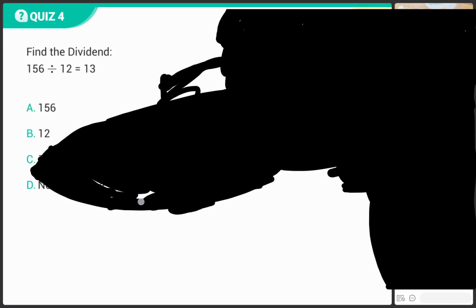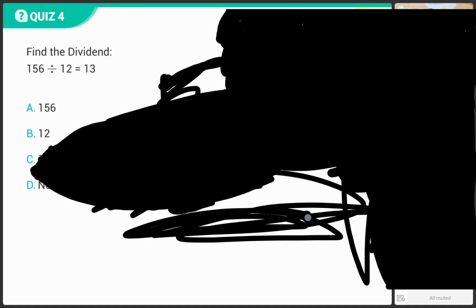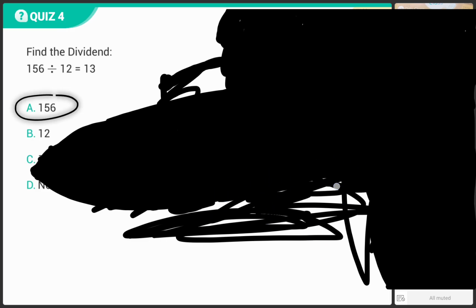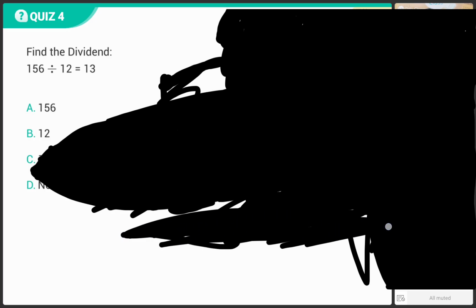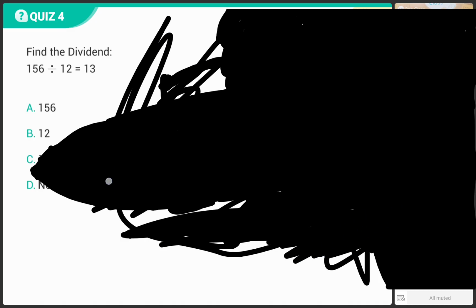So now let's solve a question. Find the dividend. What is the division sentence over here? 156 divided by 12. I told you the dividend is going to be your first number. So what will be the correct answer, bacho? Option A, 156; option B, 12; option C, 13; option D, none of these. Think and answer correctly, bacho. All of you give your best performance in the class. You have to find what will be the dividend.